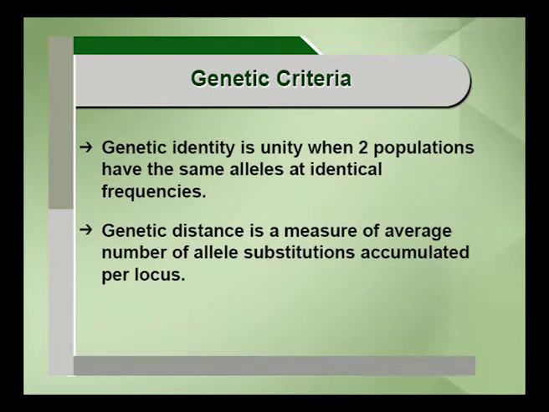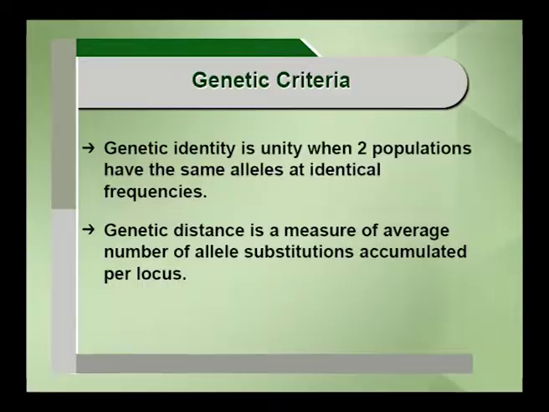By using this genetic identity we can measure the genetic distance. It is a very simple thing. It is a negative logarithm. If it is a natural logarithm, it is simply the negative natural logarithm of genetic identity. If it is a common logarithm, it is minus 2.3 times the common logarithm of genetic identity. It is a simple concept. What does it mean? Genetic distance is a measure of the average number of allele substitutions accumulated per locus. It is a very important criteria. By simple calculations of the allele frequency, we can calculate the genetic identity and genetic distance.